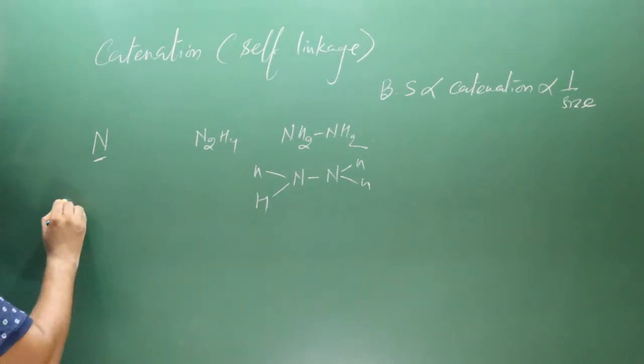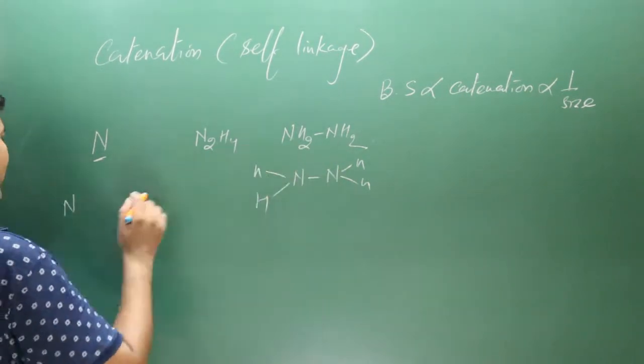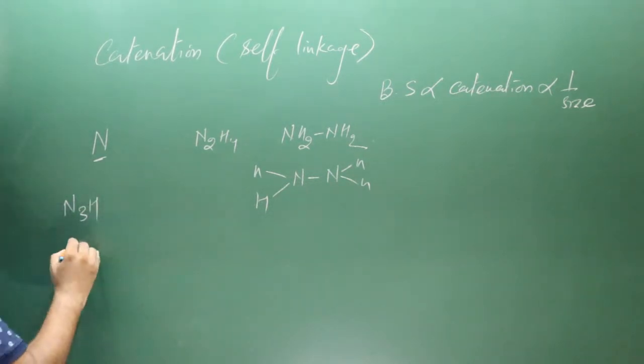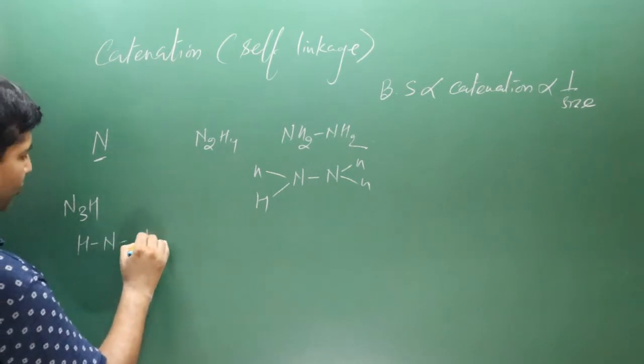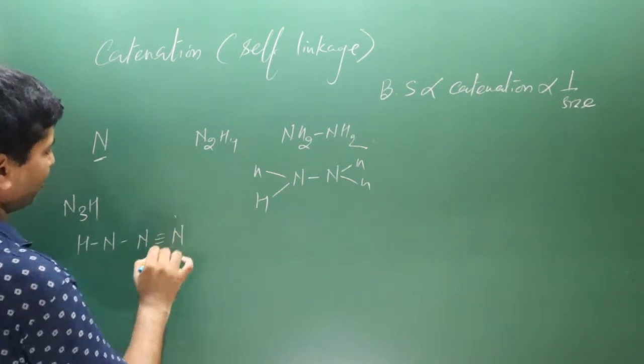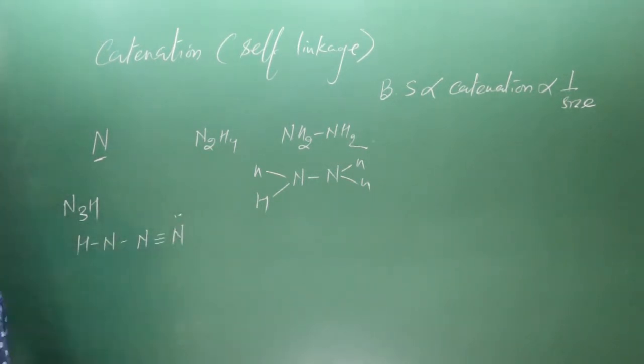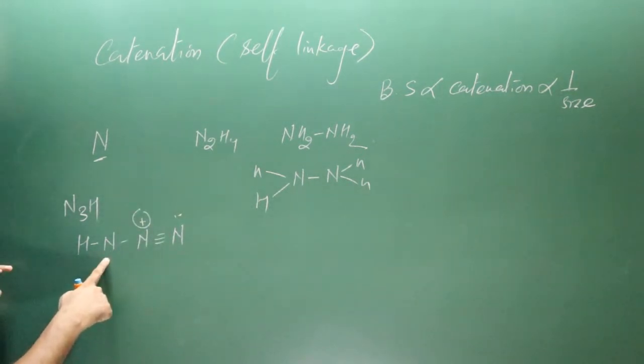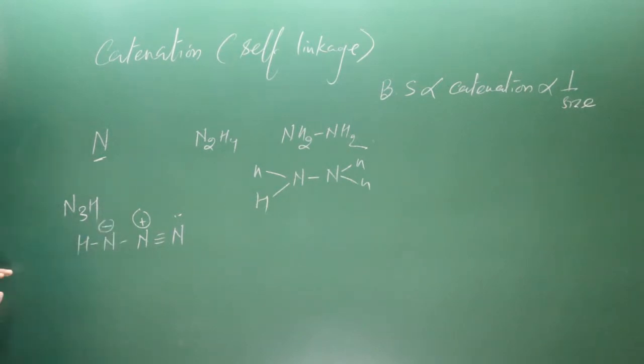I have one more compound, which is N3H, hydrazoic acid. If you draw the structure, nitrogen, triple bond, nitrogen, and lone pairs. Nitrogen forming more than 3 bonds will have a positive charge. Nitrogen forming less than 3 bonds will have a negative charge. You can see nitrogen linkage is there.